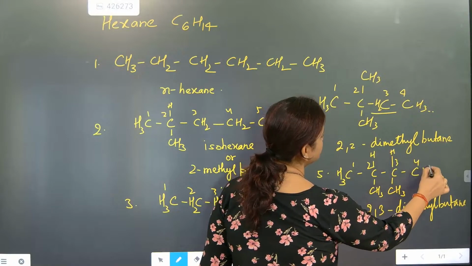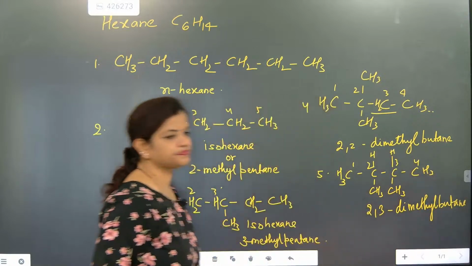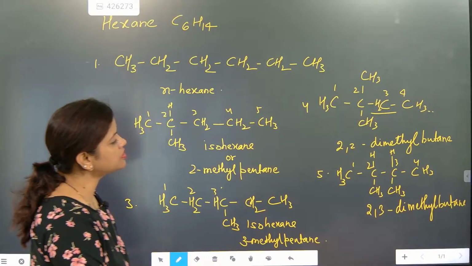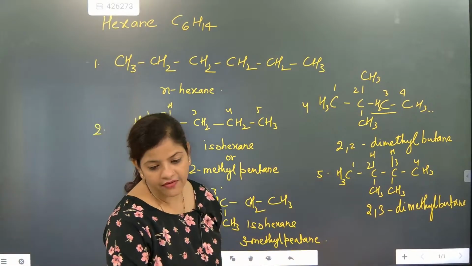Hydrogen, hydrogen, and this is CH. Note down the structure. Take your time. Note down the structure. 1, 2, 3 numbers I have written.